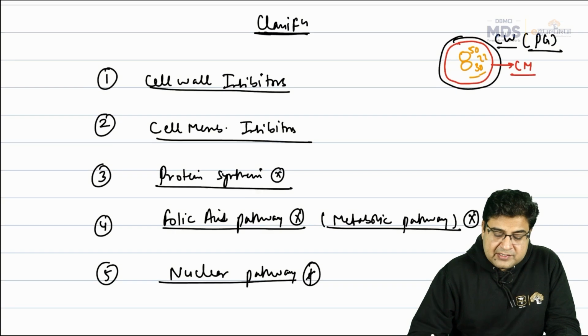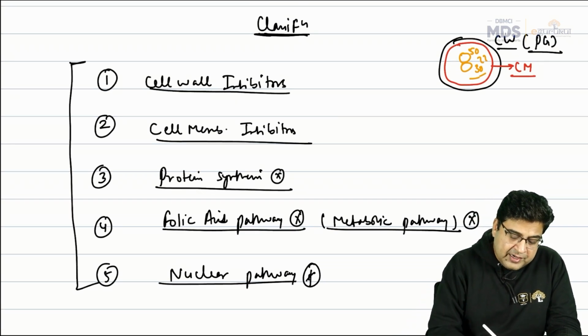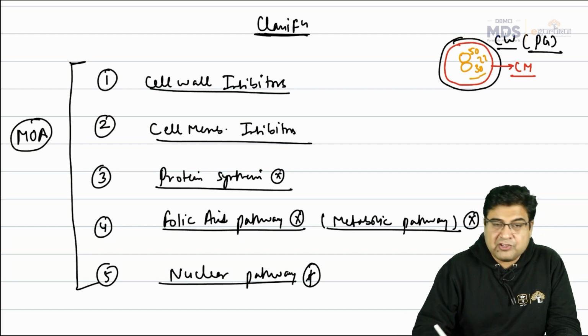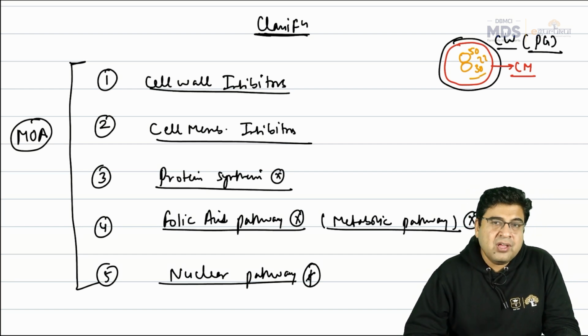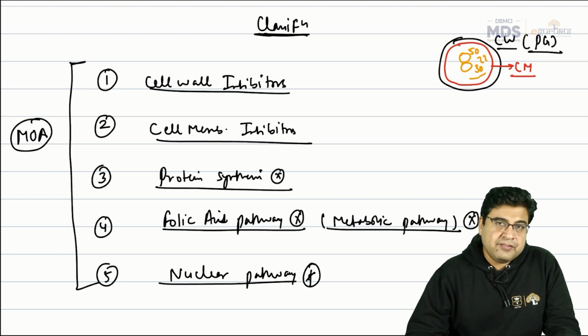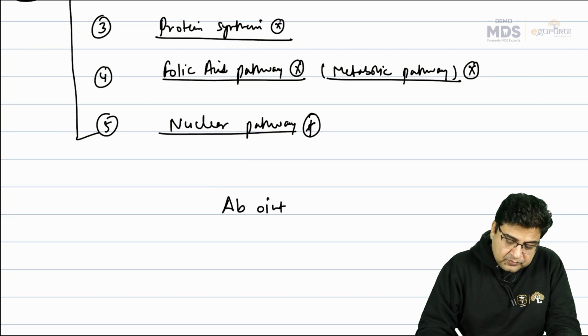So these are the main 5 classes of antibiotics given by systemic route, and this classification of antibiotics is based on the mechanism of action. On the basis of mechanism of action, we can classify these medicines into a total of 5 groups. Now apart from these medicines, we have some antibiotic ointments also.